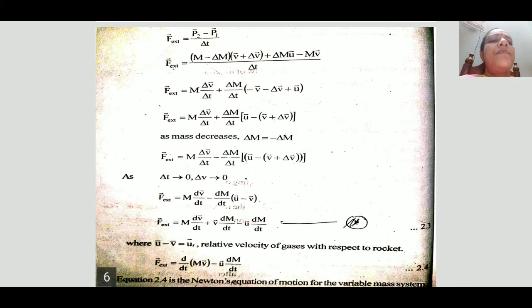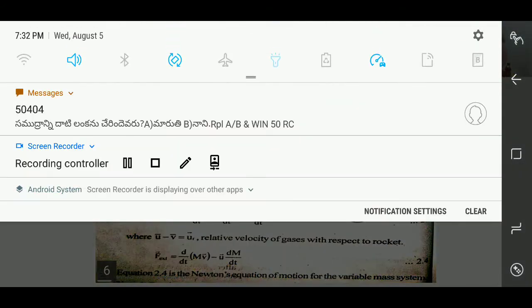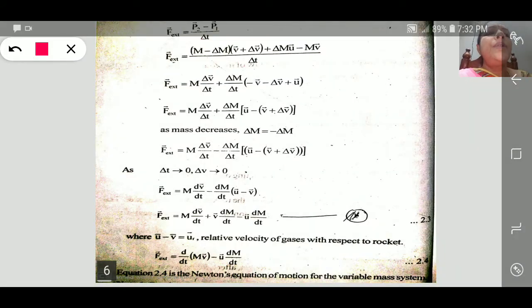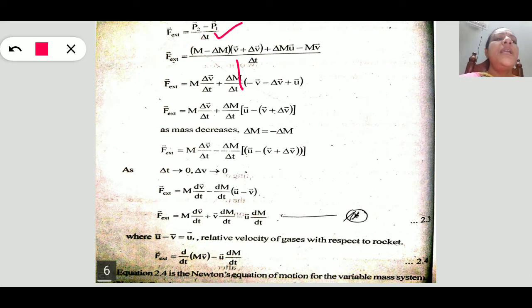See, you are observing here the derivation part of this variable mass system equation. P2 minus P1 by delta t. Substitute the values.